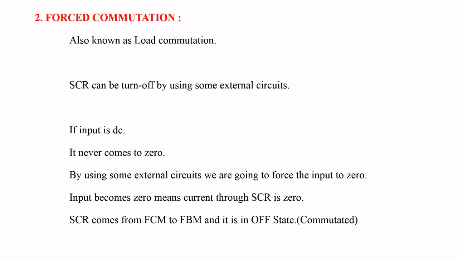Coming to second type of commutation, that is forced commutation. It is also known as load commutation, and it is defined as the commutation in which SCR can be turned off by using some external circuit. Means by using some external circuits we are going to turn off the SCR.